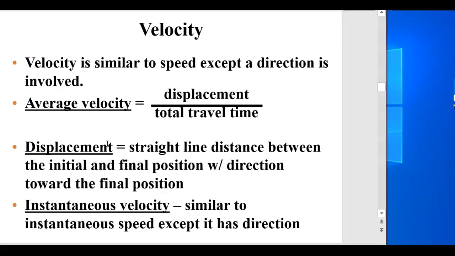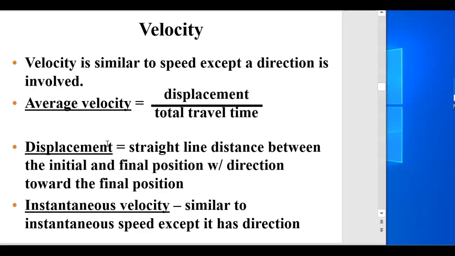We're really just going to worry about the three units that we've talked about. So v is velocity, except now you would have a plus or minus to it, and it's really the distance over time. Now, they're using the word displacement. So displacement means a straight line distance between the initial and the final position, with direction towards the final position.